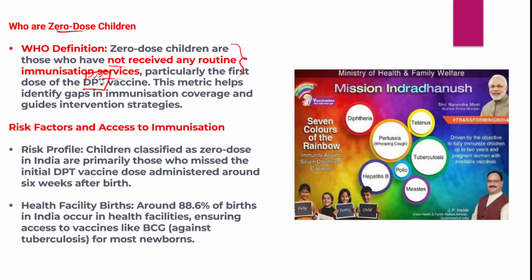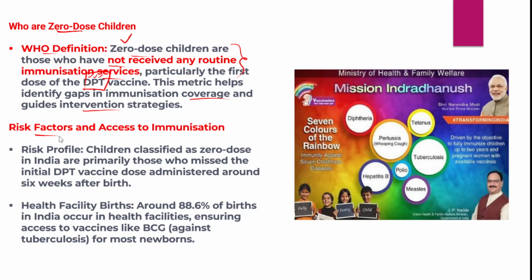Therefore this zero dose children metric helps identify the gaps, provides an opportunity for the government to further improve the immunization coverage, and guides the intervention strategies of the government. That is the definition of zero dose children as per the World Health Organization.